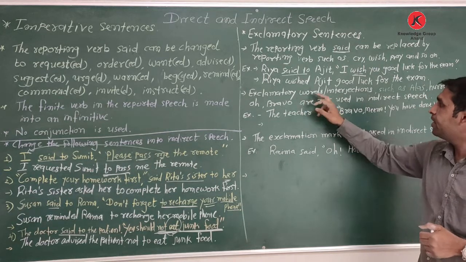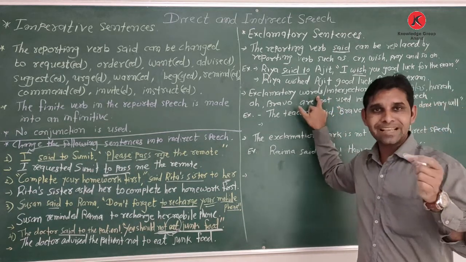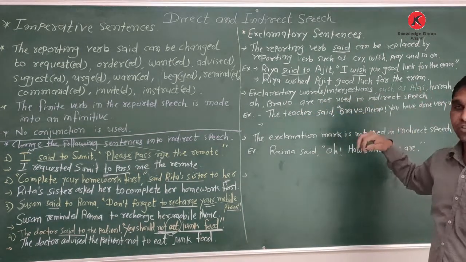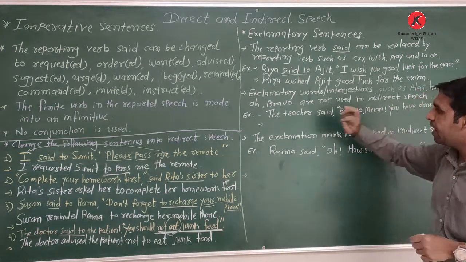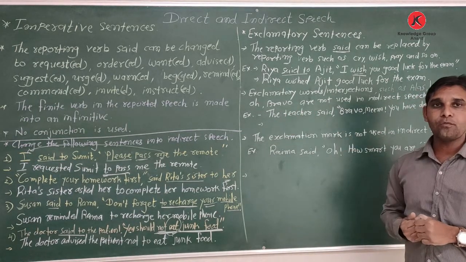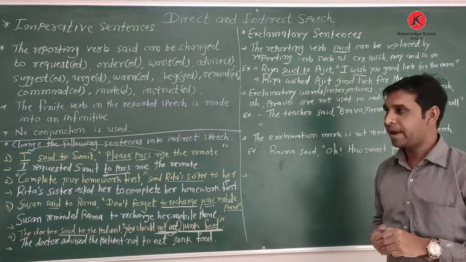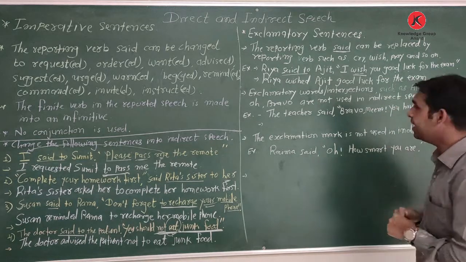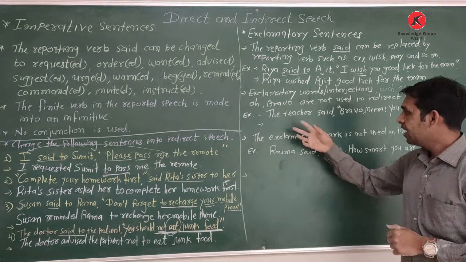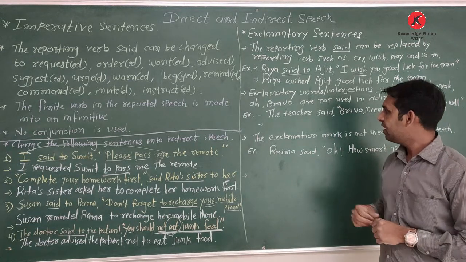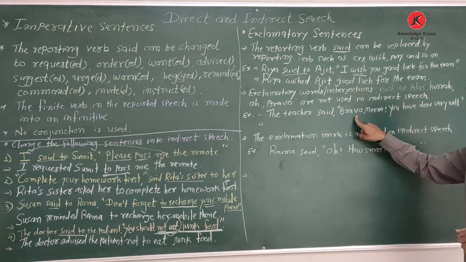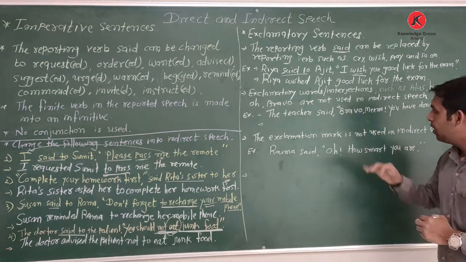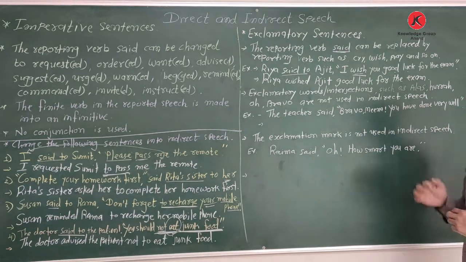Then we use the exclamatory words. Which words use as the interjection words? Interjection words. Which interjection words? Such as given here: alas, hooray, oh, bravo. This type of word, when we change from direct into indirect, we cannot use. Interjection, we cannot use it in indirect speech. Here the example is here. The teacher said, bravo, bravo Meena, you have done very well.